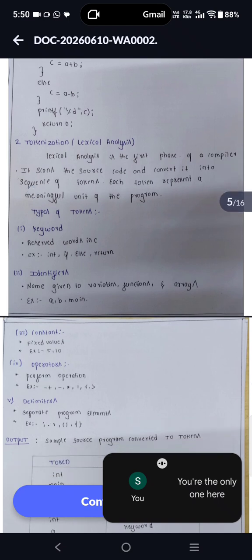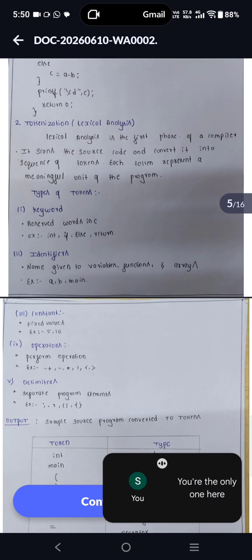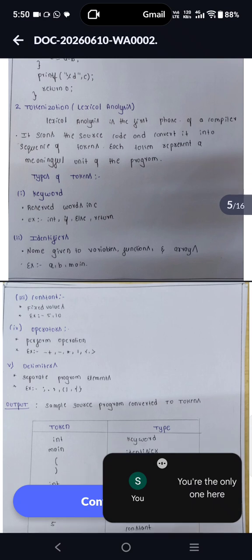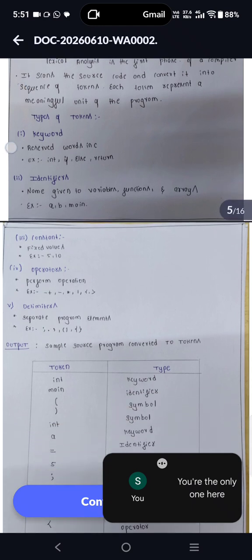Tokenization, or lexical analysis, is the first phase of a compiler. It scans the source code and converts it into a sequence of tokens. Each token represents a meaningful unit of the program. The types of tokens are: keywords, which are reserved words, for example int, if, else, return.